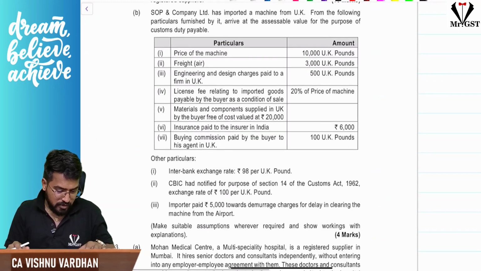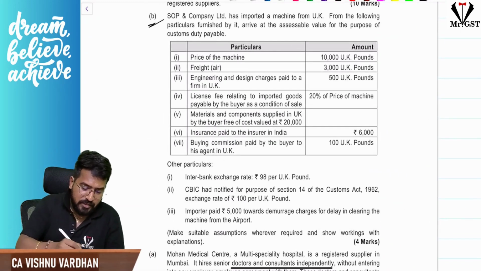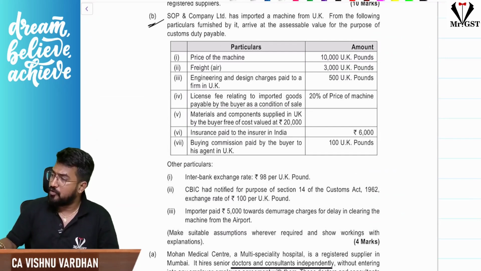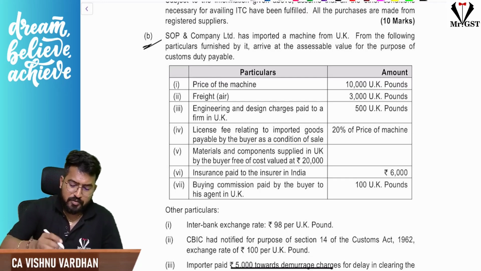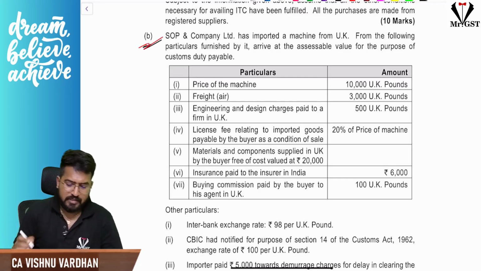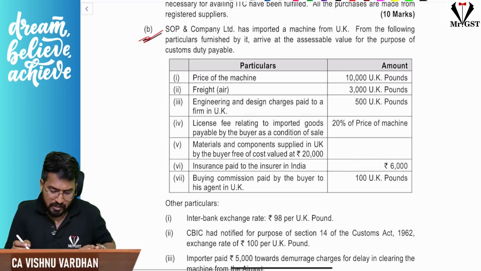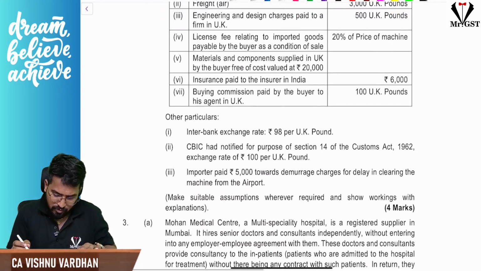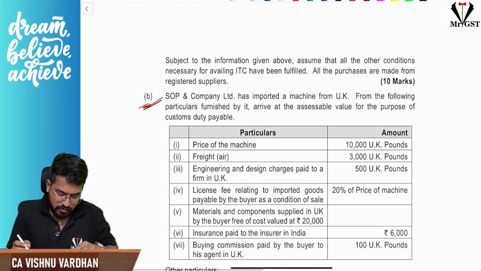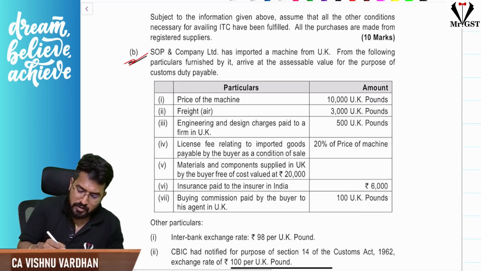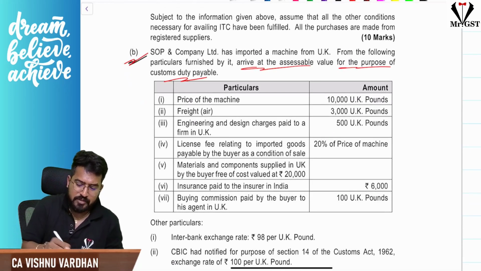Next, part B question here, based on customs duty, for 4 marks. So the next one, as we were discussing, customs duty, and this question is regarding determining the assessable value. Most of the cases they will ask that only. Arrive at the assessable value for the purpose of customs duty payable.